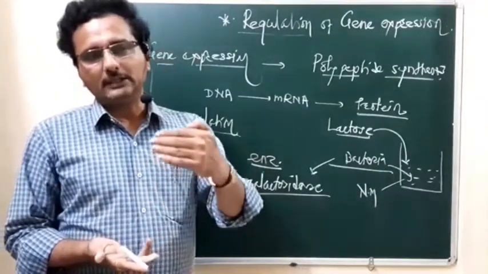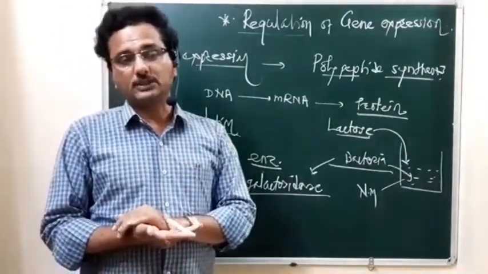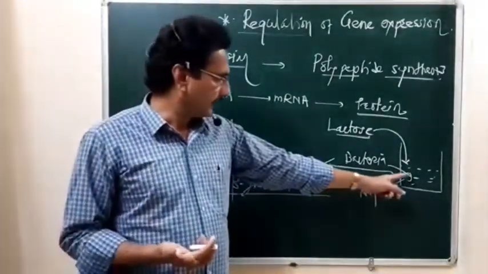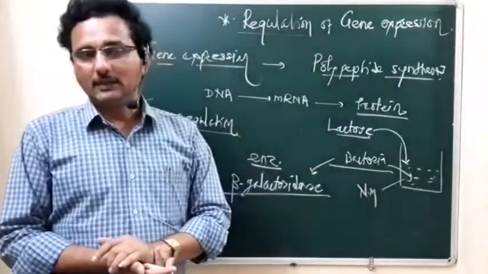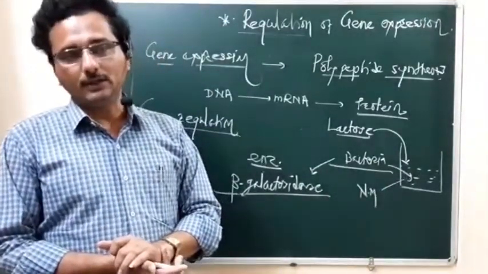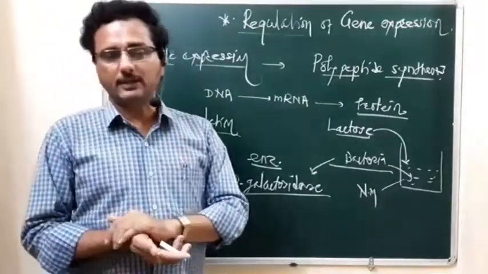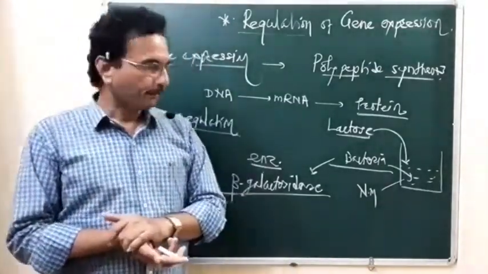So such type of gene expression, who regulates it? The environment regulates such gene expression. It means what is present in the outermost environment, that thing induces the gene expression in the bacteria. So what happens here, student?